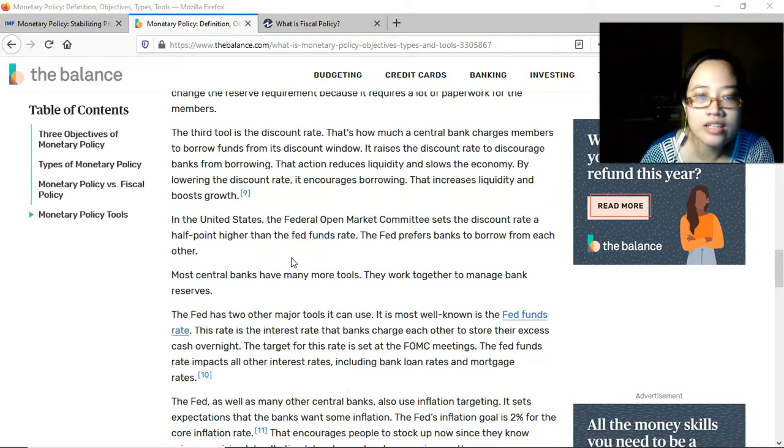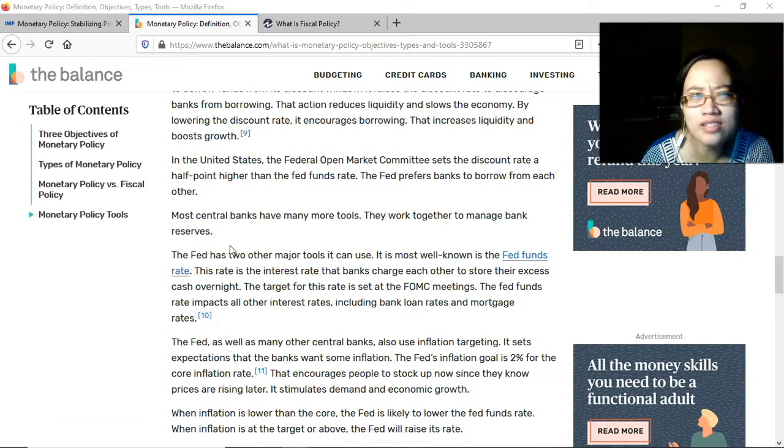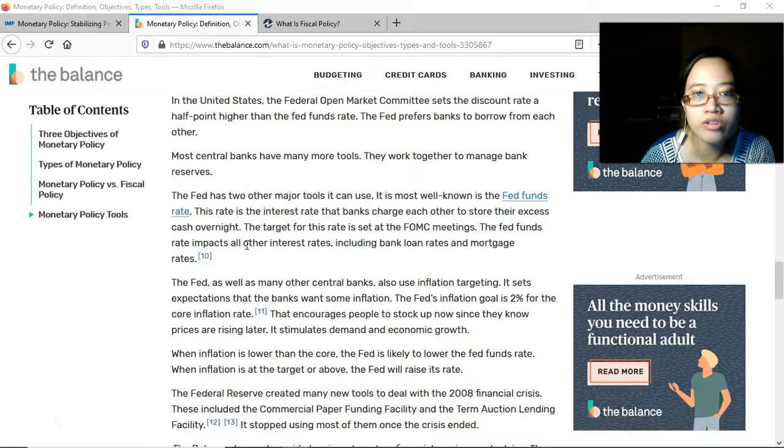Okay. In the United States, the Fed Open Market Committee sets the discount rate a half point higher than the Fed funds rate. The Fed prefers banks to borrow from each other, of course. Normally, central banks are the lender of last resort. If a private bank cannot borrow from other banks, then they go to the central bank to borrow money. Most central banks have many more tools. They work together to manage bank reserves. The Fed has 2 other major tools it can use.